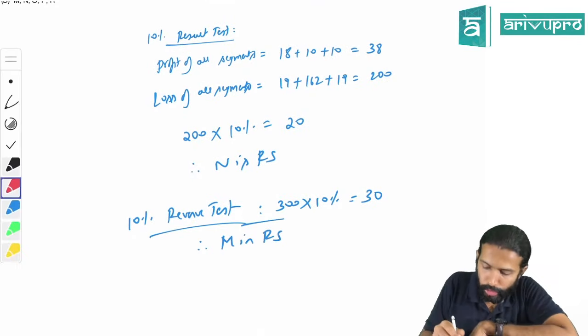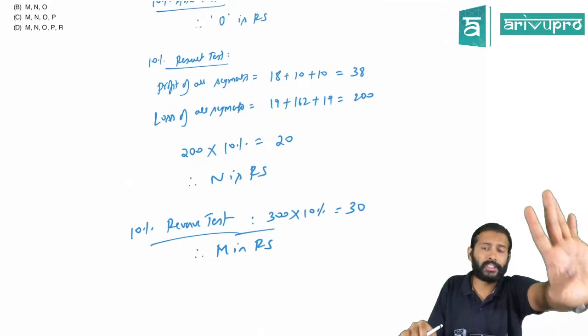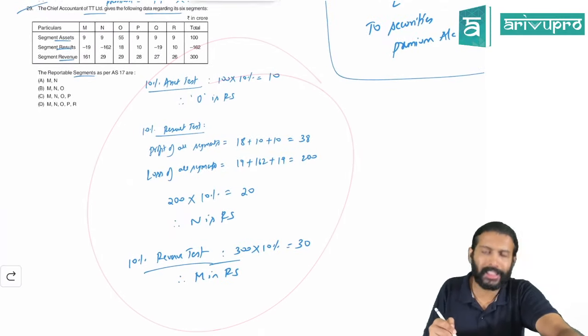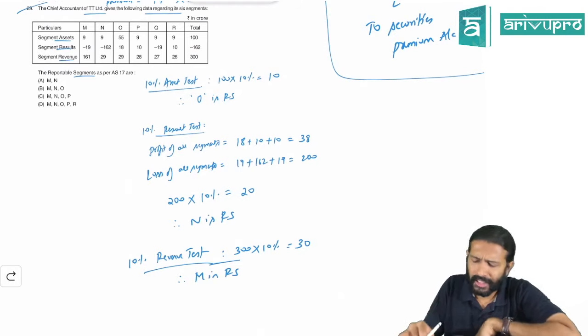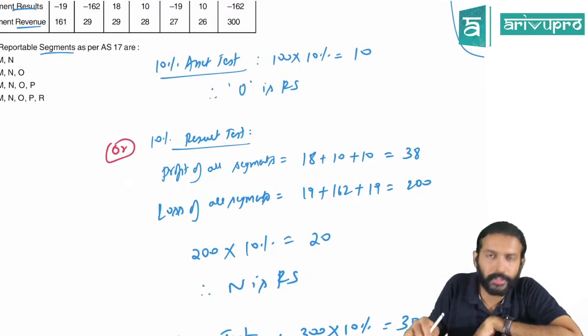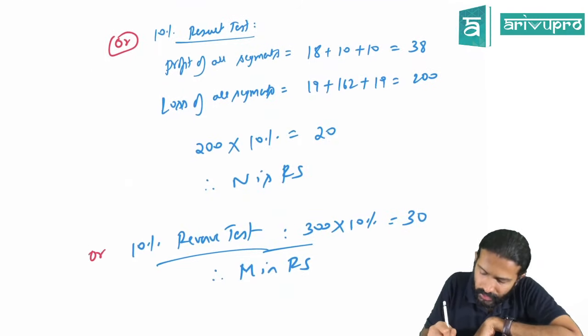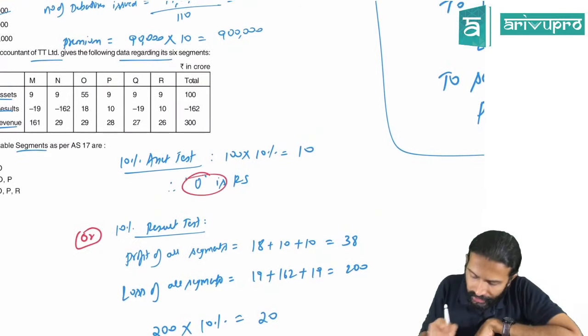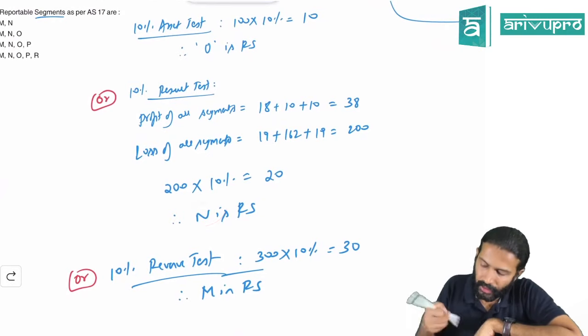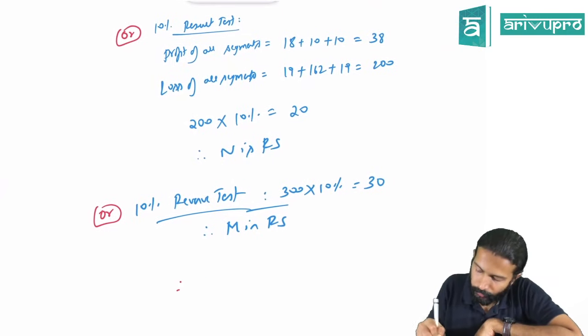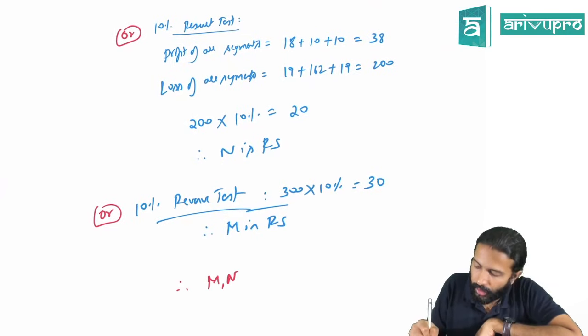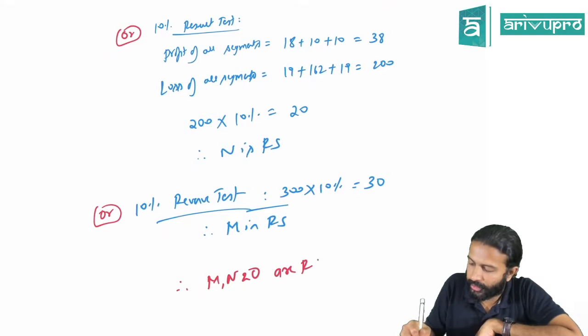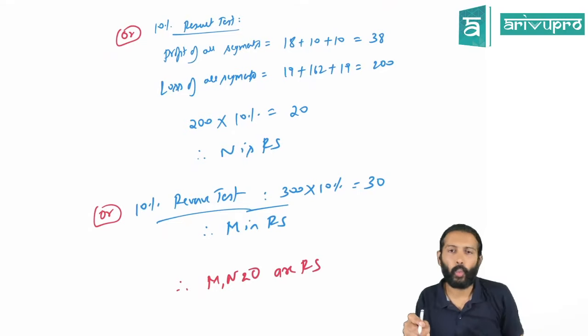So what is the conclusion? It is not necessary that a segment has to fulfill all the tests. If any segment satisfies at least one of the tests among these three, it becomes reportable. So O is satisfying one test, N is satisfying another, M is satisfying the other. Therefore, M, N and O are reportable segments because they are at least satisfying one of the tests.